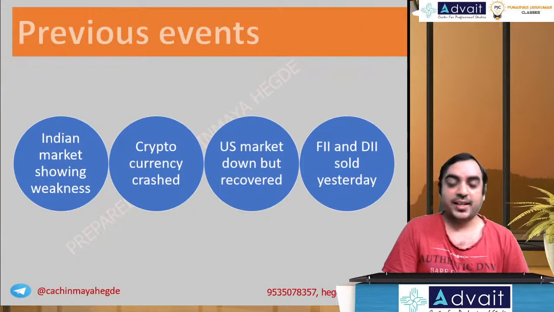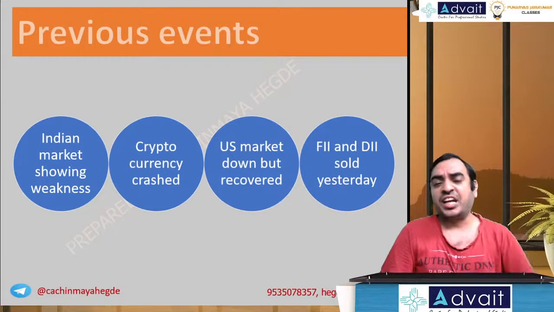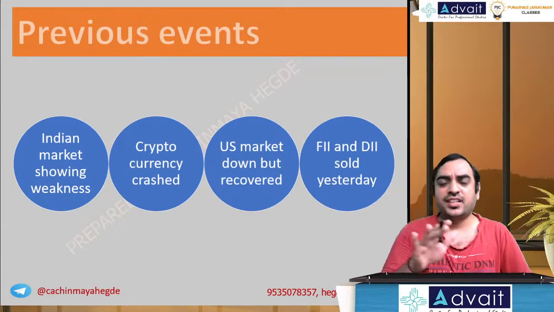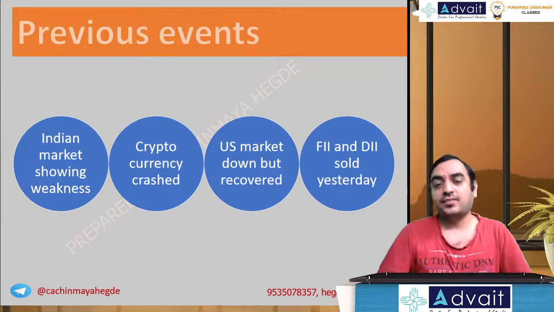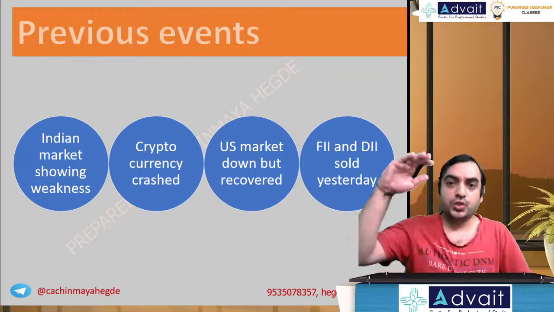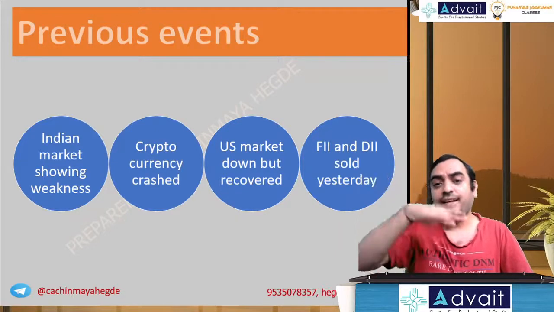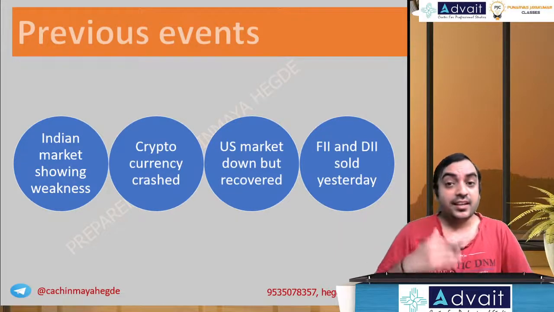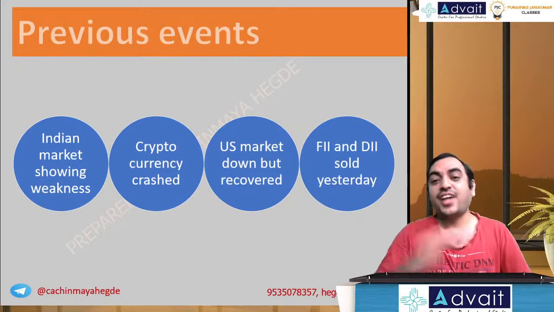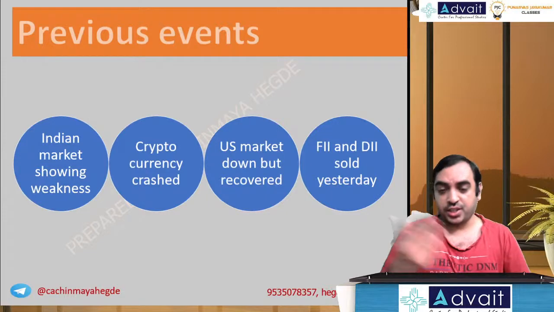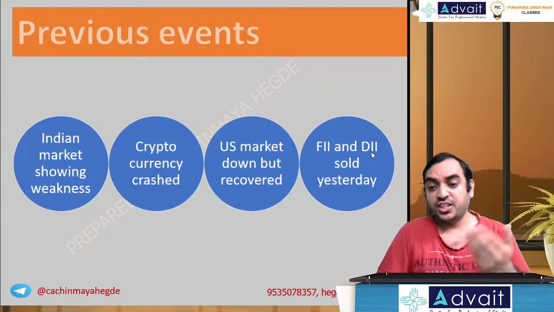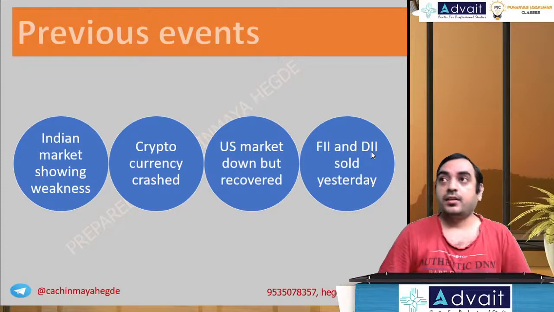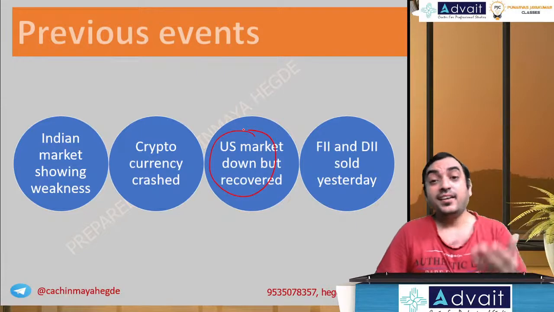What happened yesterday? The Indian market showed weakness. After a continuous rally for the past two days, the market is consolidating; it is down a little bit, not drastically, and that is the nature of a market. When something goes faster, it needs to consolidate and stabilize. The news of the day yesterday was the crashing of cryptocurrency, especially as a result of the action taken by China regarding cryptocurrencies, which was not favorable to them. They are banning something, so cryptocurrency crashed. As a result, the US market was also down, but later in the day it recovered.